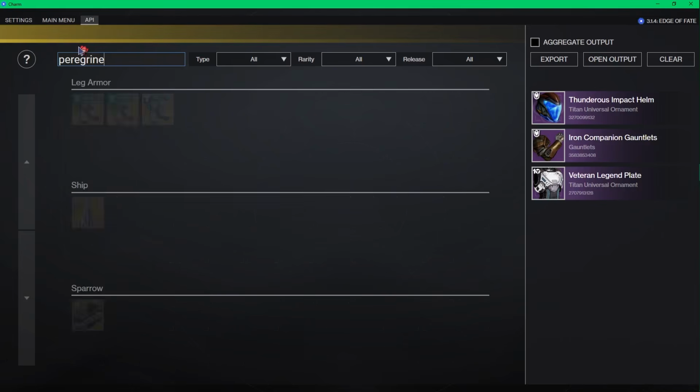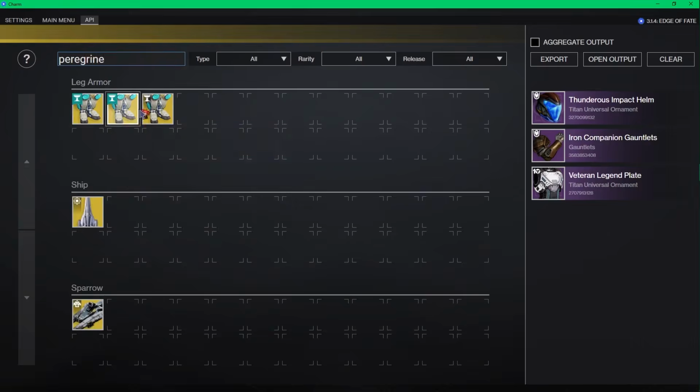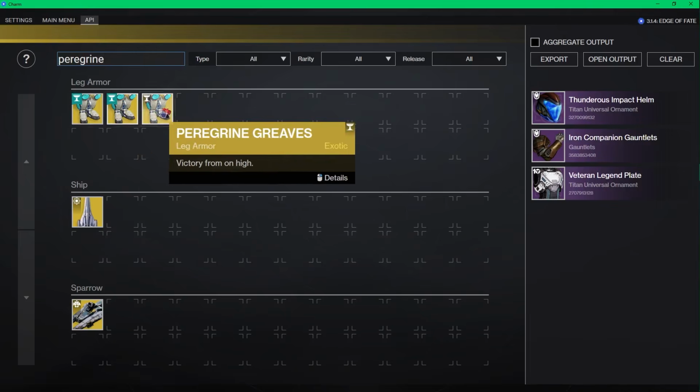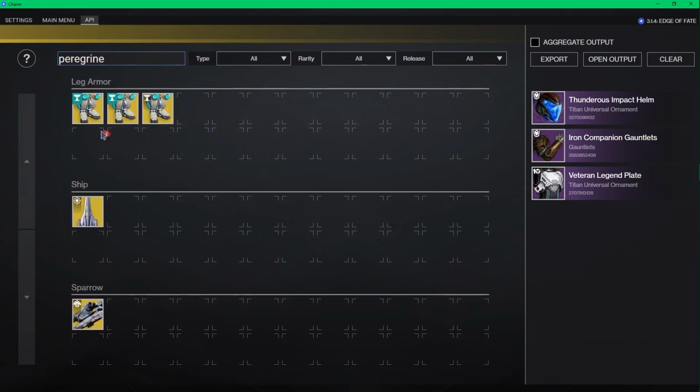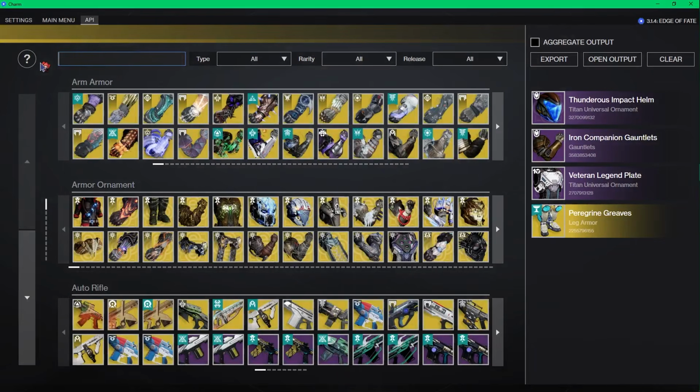Some items will have more than just one item, like Peregrine Greaves. This is because of reissued armor or weapons. Peregrine Greaves has 3 different icons because of Armor 1.0, Armor 2.0, and Armor 3.0, 3.0 being the latest armor stat changes. Whichever one you pick doesn't matter as they all have the same mesh.